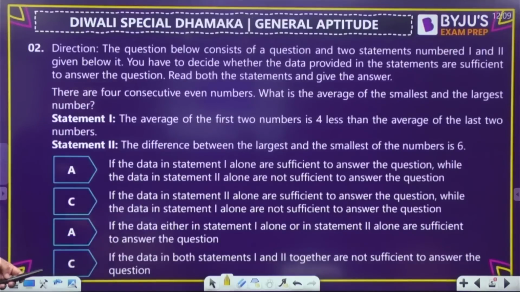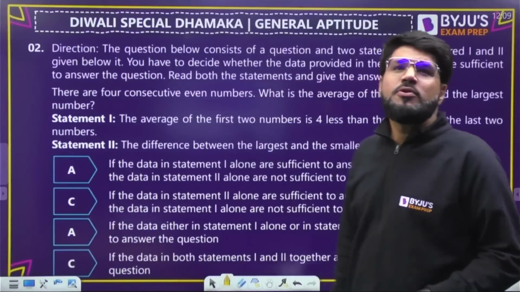Next question, number 2, from data sufficiency.